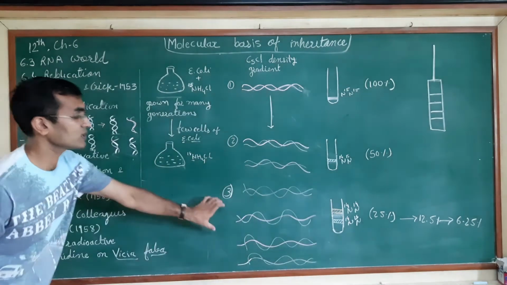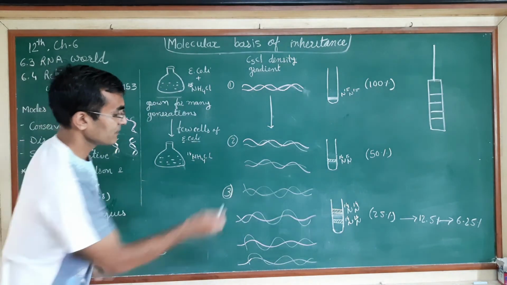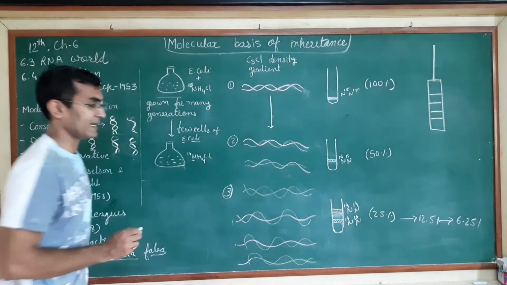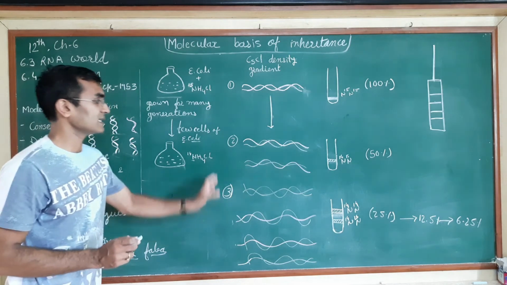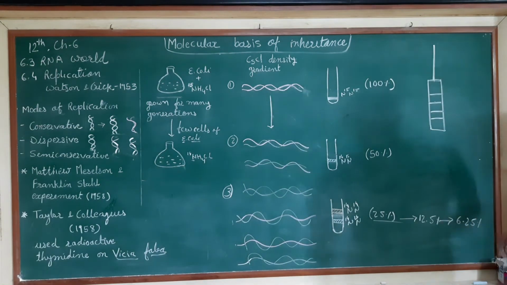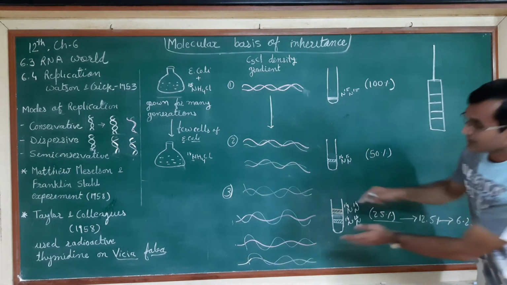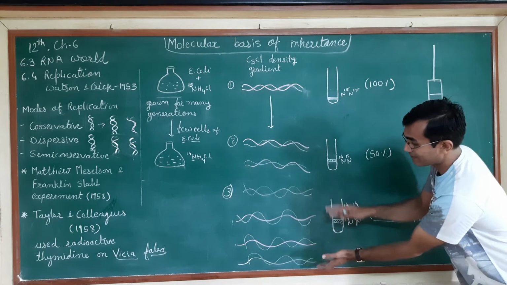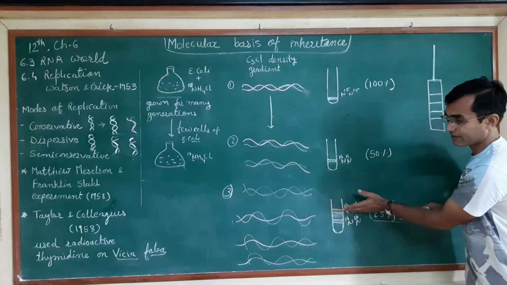So out of the total content, only 25% is the parent DNA. Okay, so we can say in the third generation there will be a presence of 25% of the parent DNA, and these are the lighter isotope bands. So this band we created just after it.